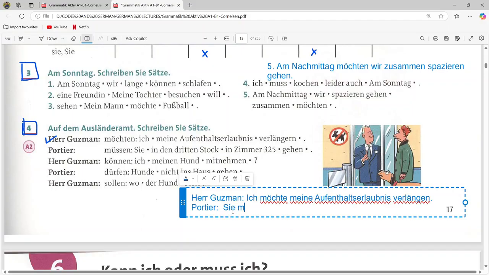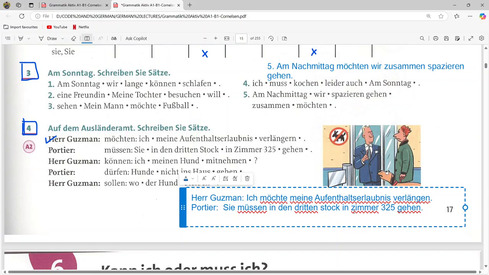Sie müssen in den dritten Stock in Zimmer 325 gehen. See, the modal verb is in the second position and the next verb is at the last. In the first sentence, modal verb in the second, next verb in the last. So what does the sentence say? You have to go to the third floor, room 325. Okay, now the next sentence.